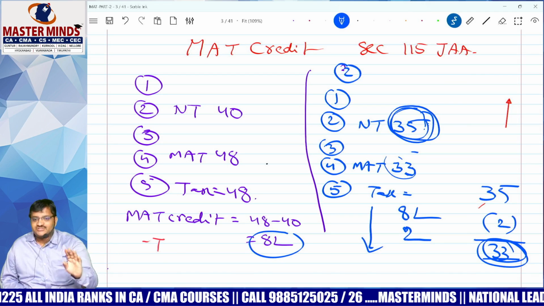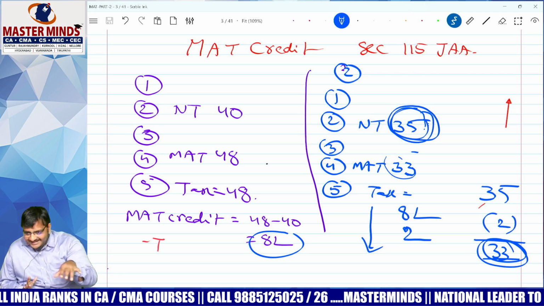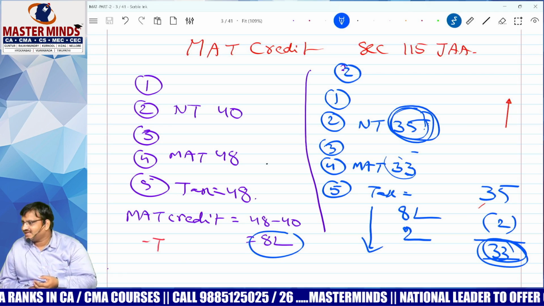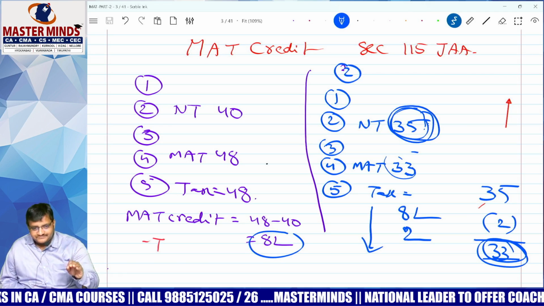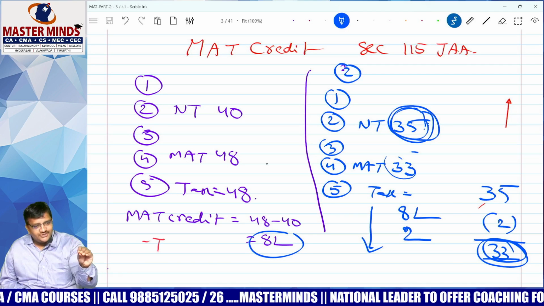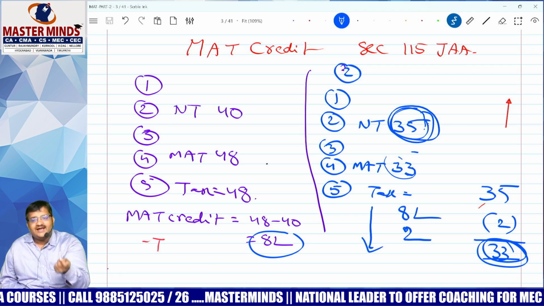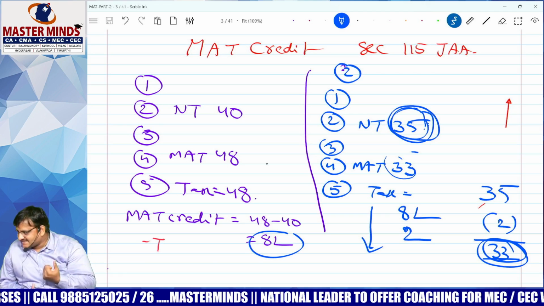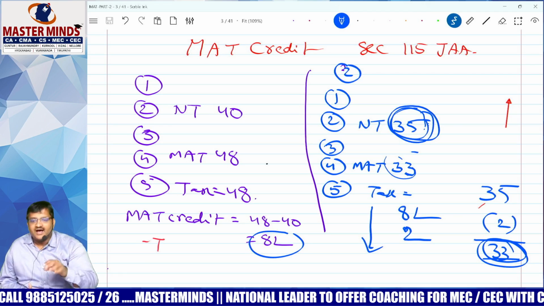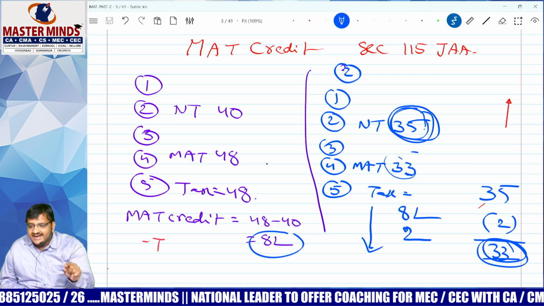Suppose your grandma asks you, what is this MAT concept and all? Then you can say like this: Granny, when my tax is 0 or nil or less, at that time also I need to pay some extra tax. Correct? Yes. Extra tax will be allowed as MAT credit.